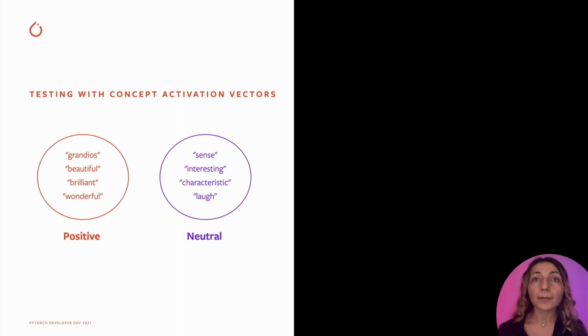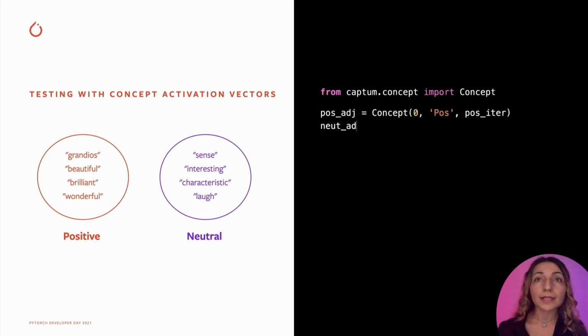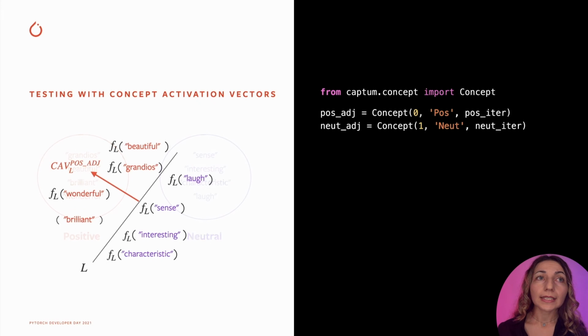In order to use TCAV from Captum library, we need to define the concepts first. In this case, we define them using concept class, which requires user predefined data loaders, which will help us to load concept examples batchwise. The goal of TCAV is to learn a hyperplane that separates concepts from each other. In this case, we'll learn a classifier that separates positive adjectives class from neutral terms class for any given layer L. The vector that is orthogonal to the separation hyperplane and points towards a specific concept class is called the concept activation vector, or CAV of that concept. In this case, we visualize CAV vector for positive adjectives.